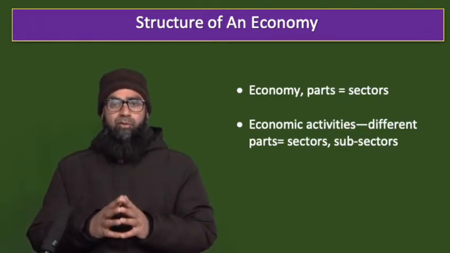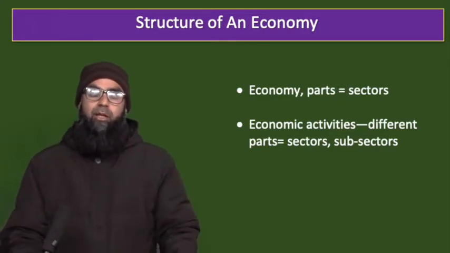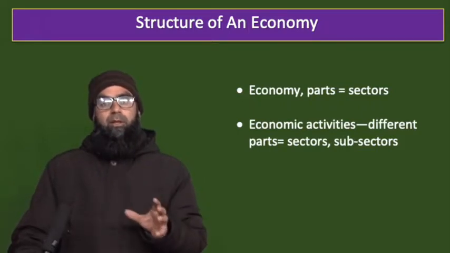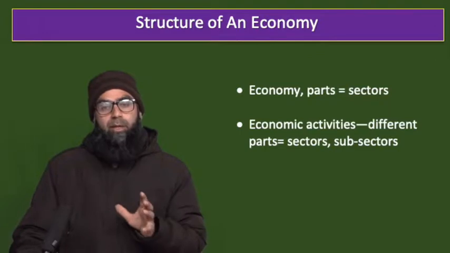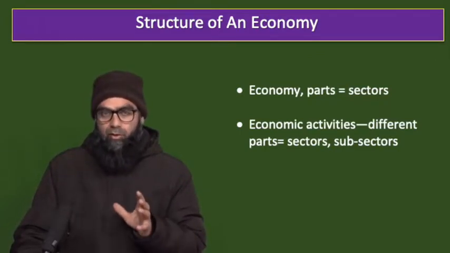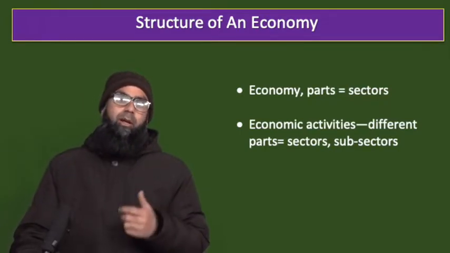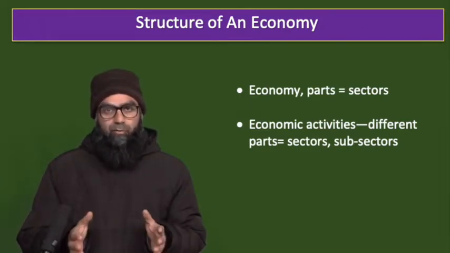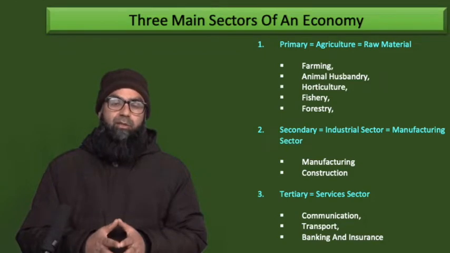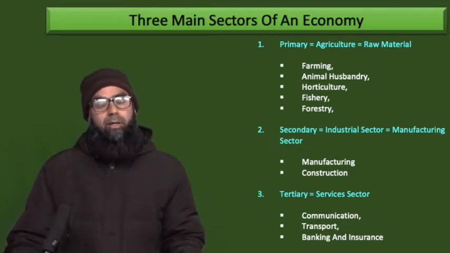So the structure of an economy is actually related with the sectoral distribution of an economy into different sectors, components or parts. In the traditional method, we divide the economy into three sectors.